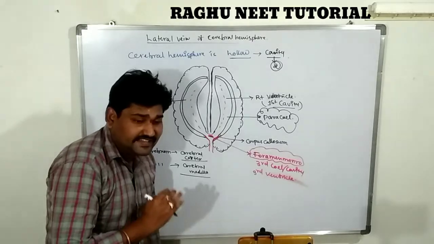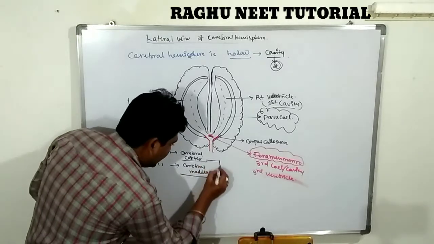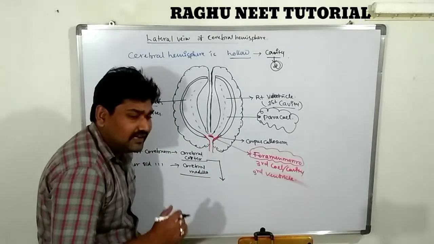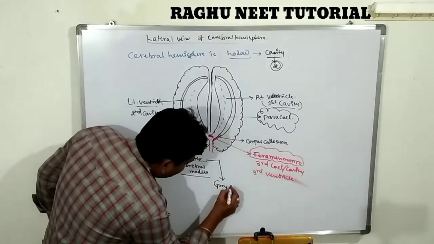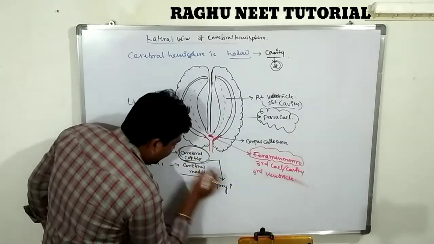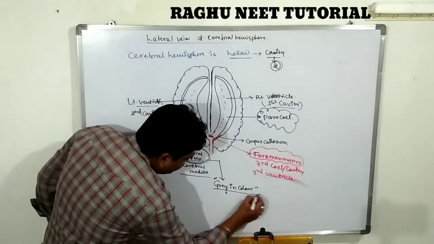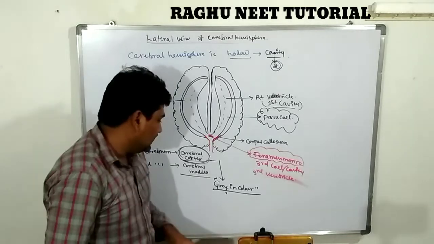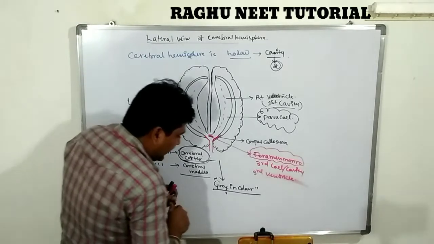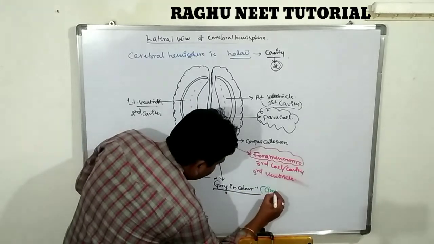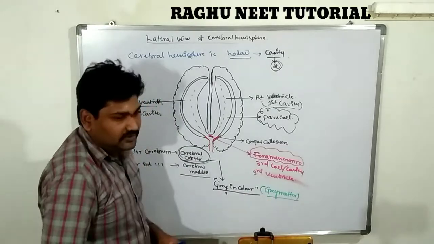The cerebral cortex is made up of gray matter. Very very important. The cerebral cortex looks gray in color. This type of cortex is called gray matter. What is gray matter? The cortex looks gray in color, so that is called gray matter.